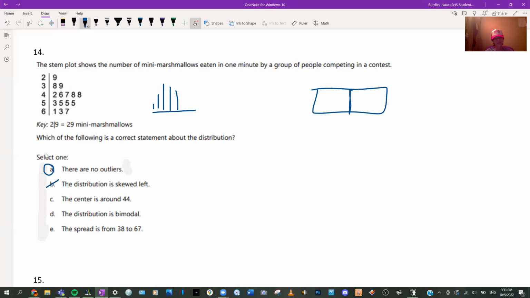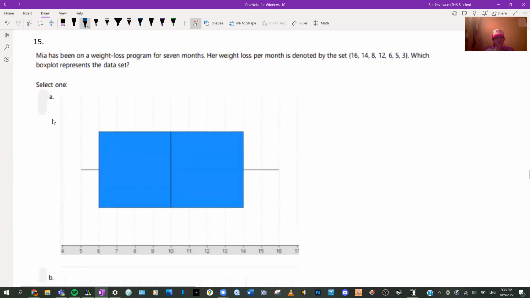Center is around 44. Well, if you were to type these into the calculator, I'm not going to, to save time. It's not what that is. The distribution is bimodal. Well, let's see the different modes. All right, well, this is the mode. It's unimodal because 55 is the mode. Spread is from 38 to 67. 29 to 67.